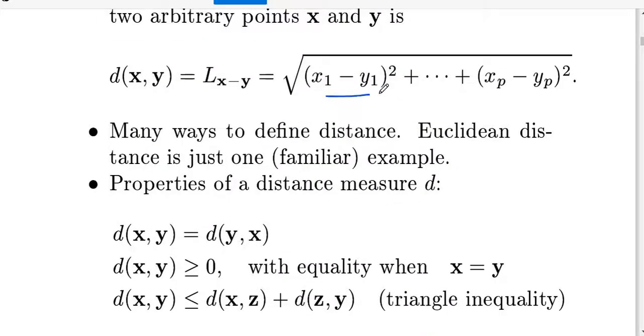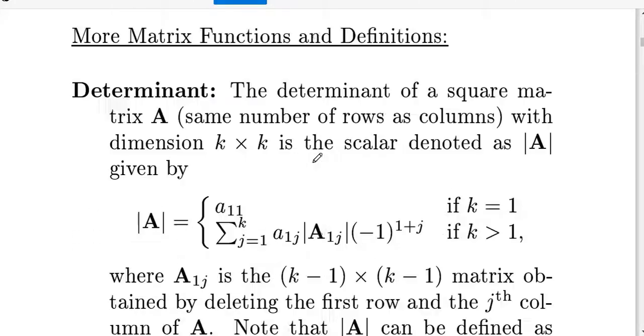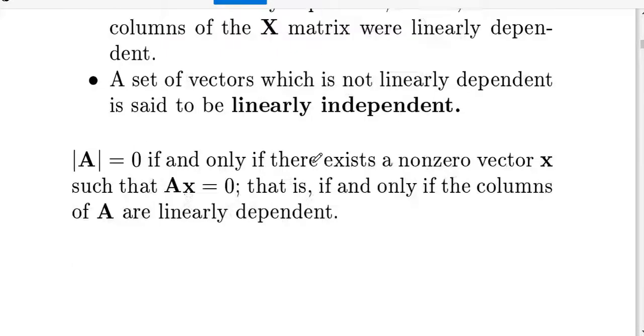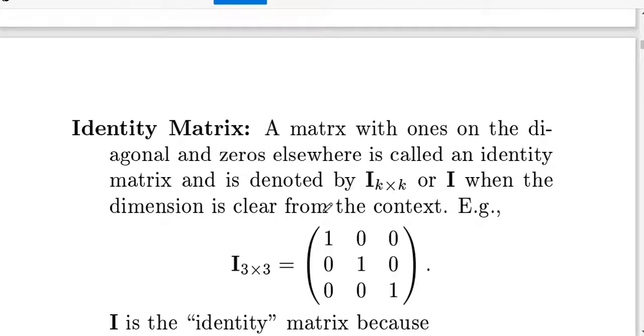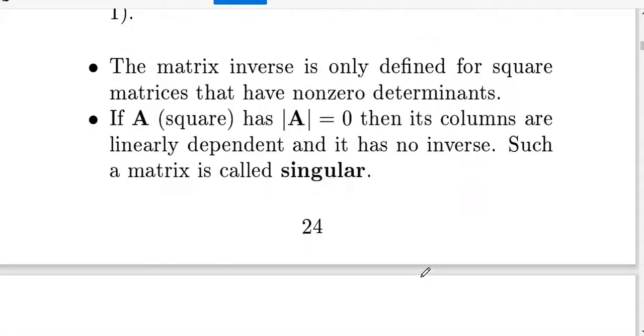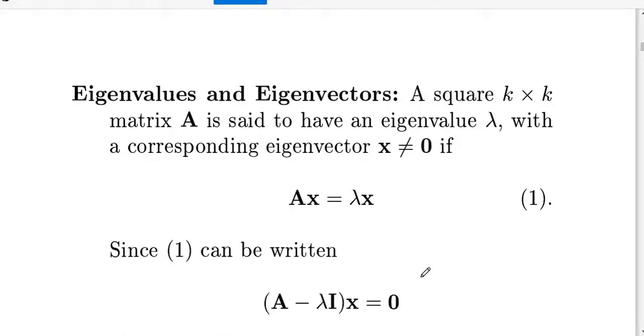The distance formula we all know. How we can find the determinant of special cases, these are all examples. You know all these things. This is a 3 cross 3 identity matrix. To find the inverse, the matrix should be non-singular. Non-singular means det A should not equal 0. If det A equals 0, then we cannot find the matrix inverse. Computation of the matrix inverse. Eigenvalues are also vital.